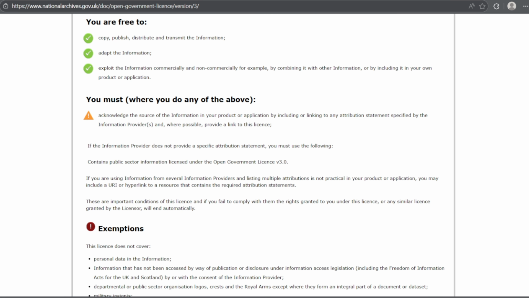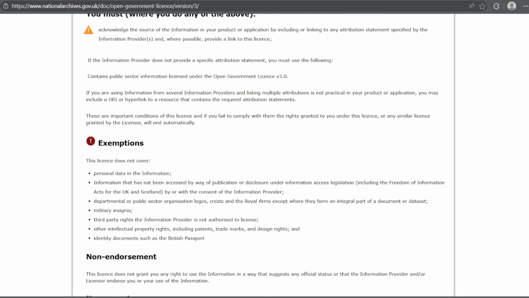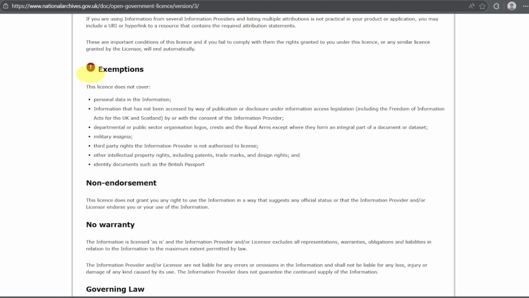So just in case the rule changes, if for example you're explaining the driving license and you said these are the rules, and gov.uk changed the rule, then you can show that. Further, this says about the exemptions. This license does not cover personal data in the information that has not been accessed by way of publication or disclosure under information access legislation, military insignia, third party rights the information provider is not authorized to license, other intellectual property rights including patents, trademarks and design rights, and identity documents such as the British passport.